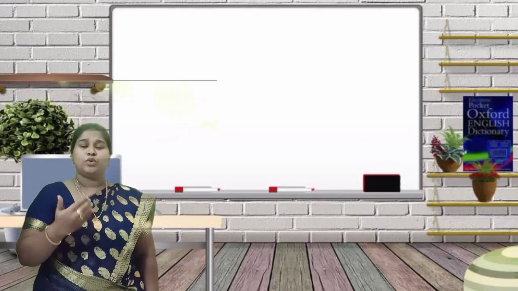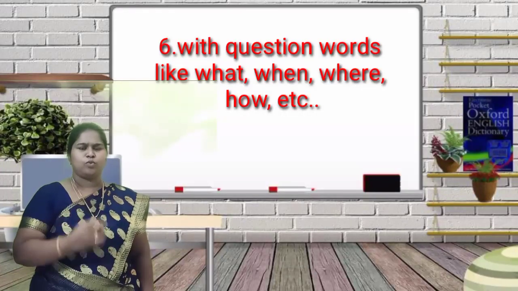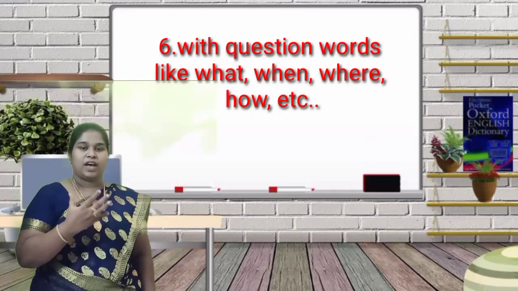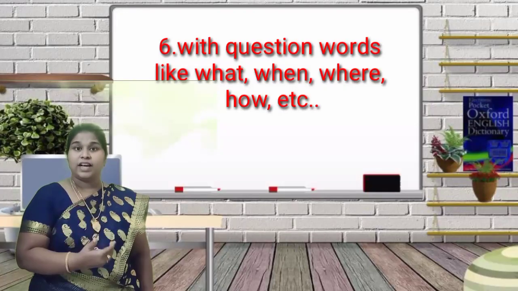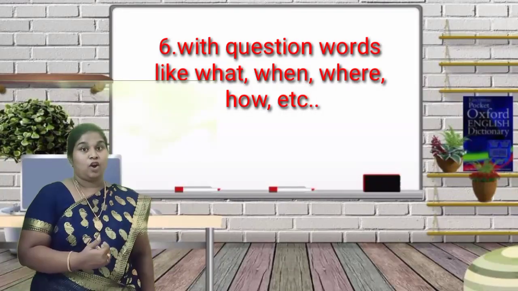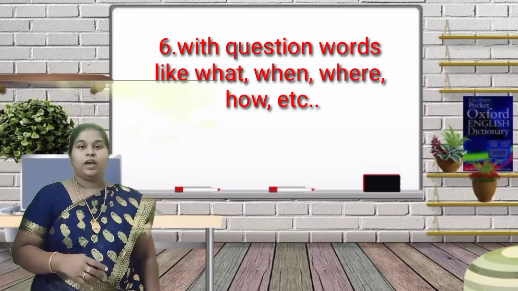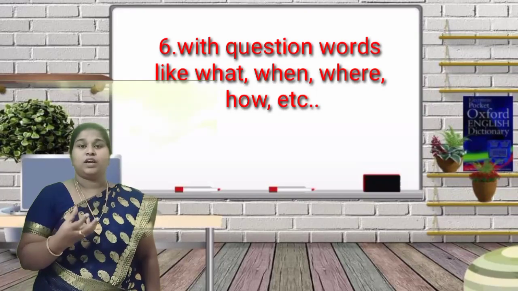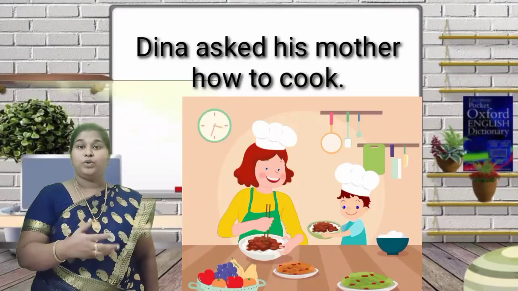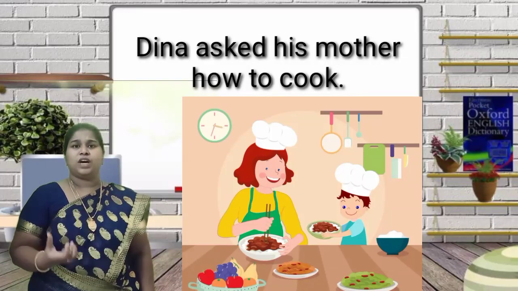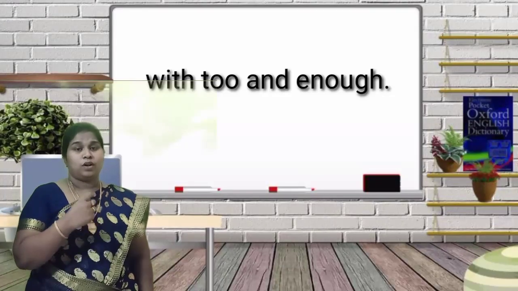And also to question. For questioning purpose, to plus base verb, that is infinitive. So first, as we see, it acted as a subject, as an object, that is as a noun it acted, and as an adjective, after the adjective and along with the adjective. This one is to ask questions. So to ask question, Priya wanted to know where the shop was. Dina asked his mother how to cook. So all these words can be used to question.